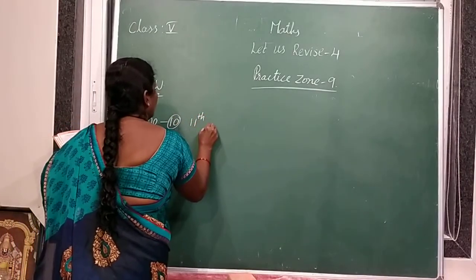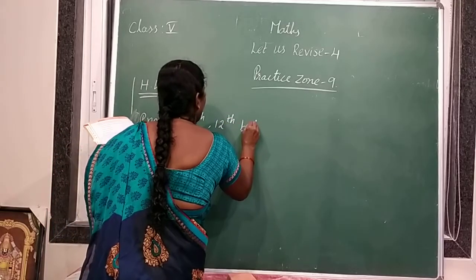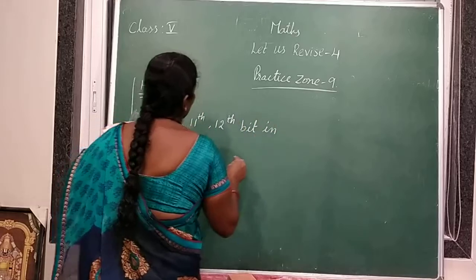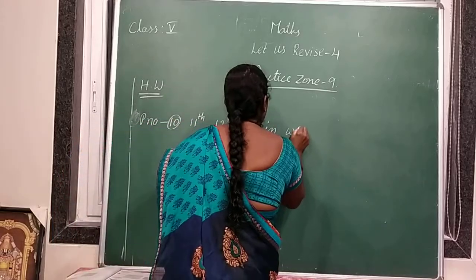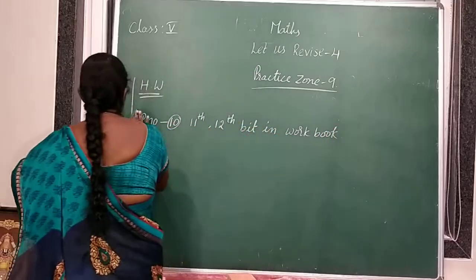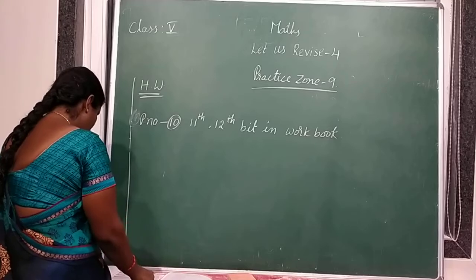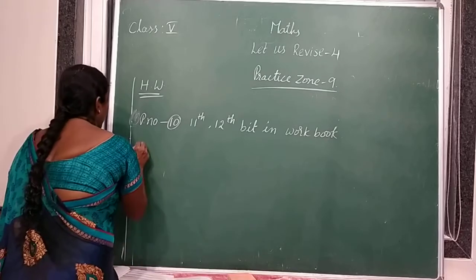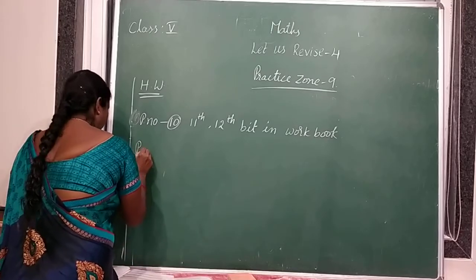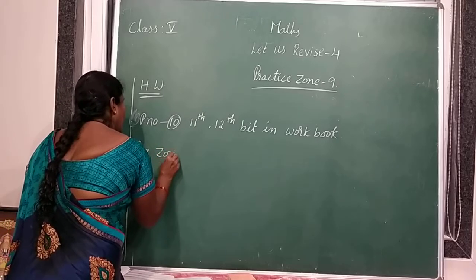11th bit and 12th bit in workbook. Along with these, do practice zone 7 in the textbook.